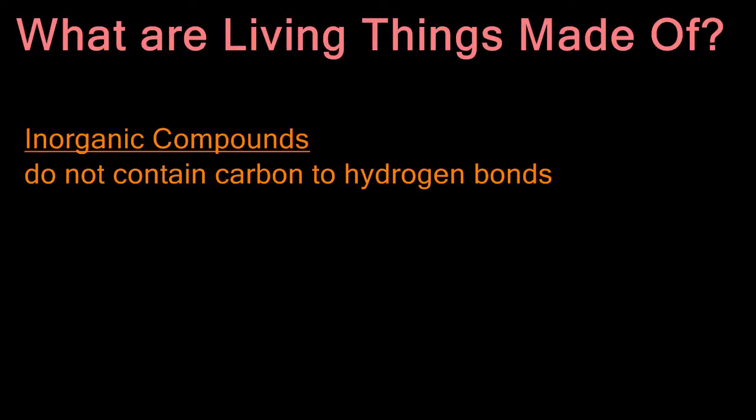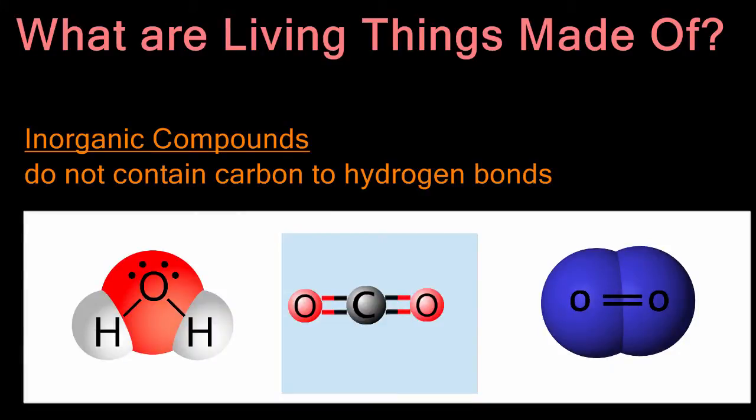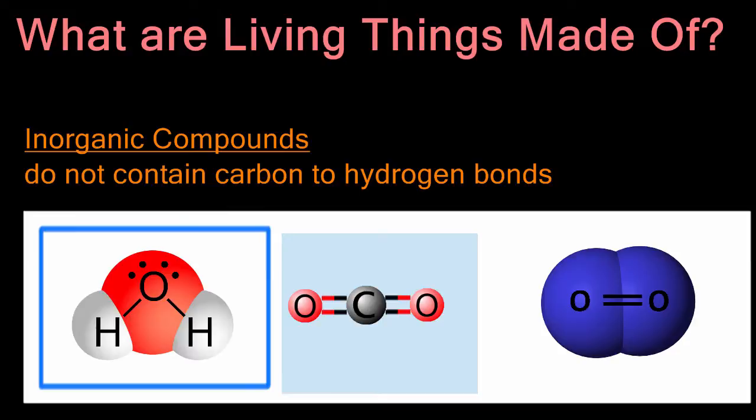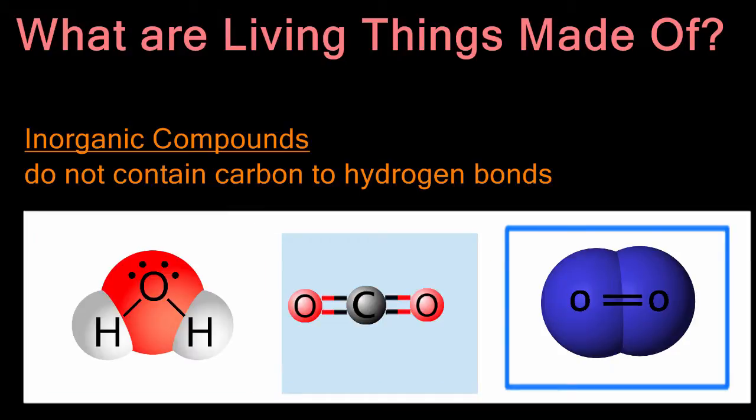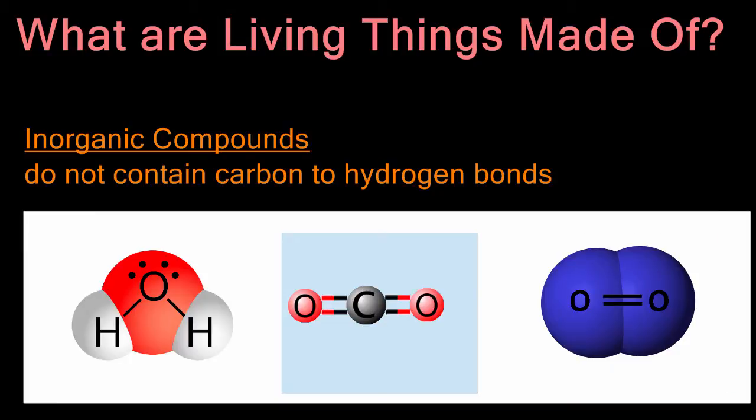Inorganic compounds do not contain carbon to hydrogen bonds. Here are some examples of inorganic compounds. Inorganic compounds are usually found in the non-living world, meaning they don't really make up living organisms. These inorganic compounds, however, are still pretty important. H2O, or water, carbon dioxide, CO2, and oxygen, O2, are all inorganic compounds that don't make up living things, but are still very important to life.